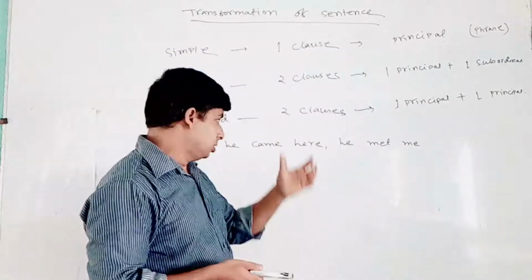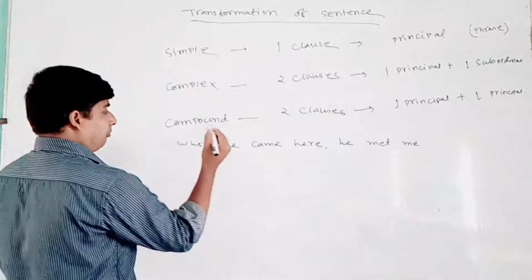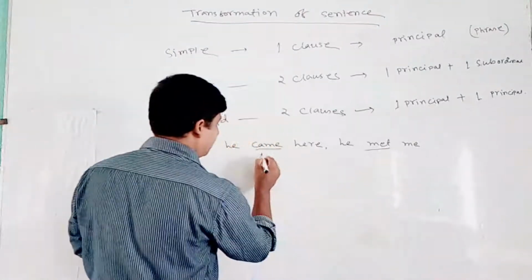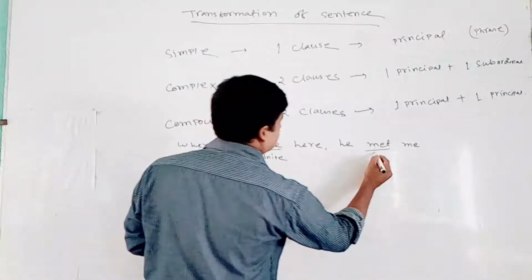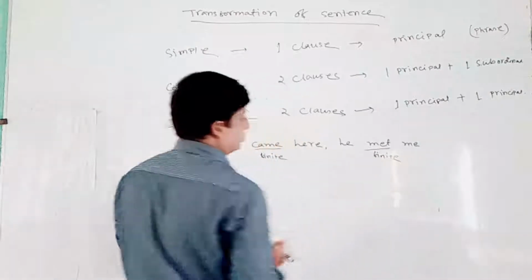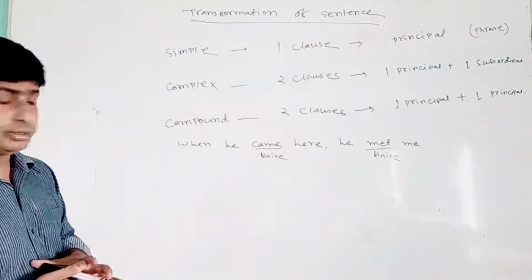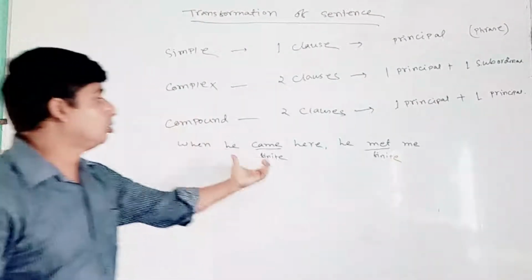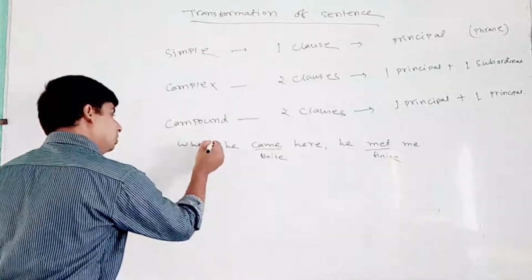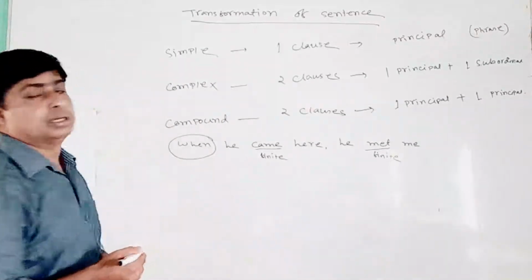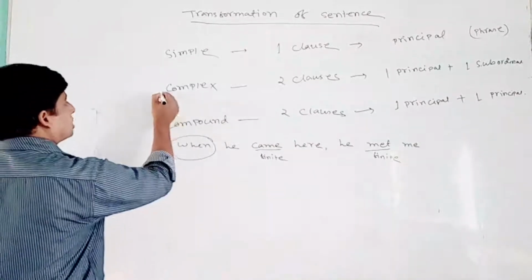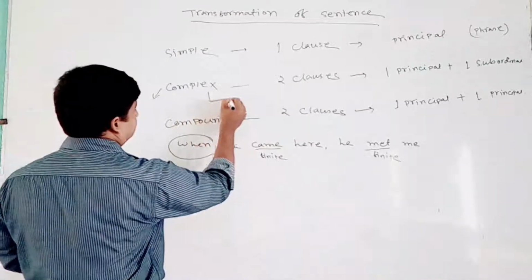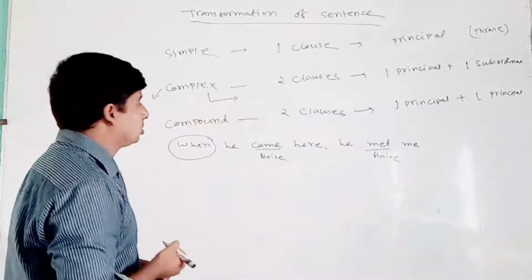So dear students, look at the point. Here I found there's one verb, and it's a finite verb. Here also a finite verb. So I have found two finite verbs. That means it might be either complex or compound. It's two clauses, but here you see the "when". You see? Conjunction, and this conjunction goes to complex. In complex sentences, we need some conjunction.